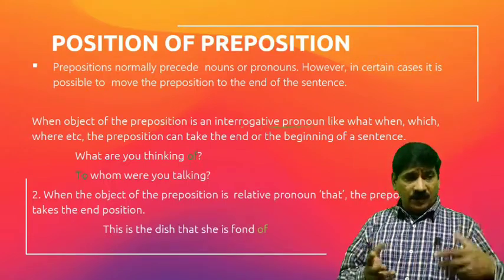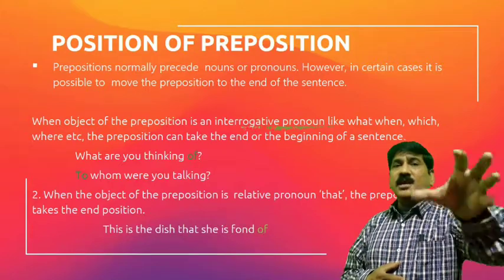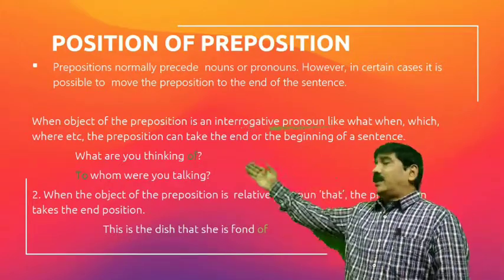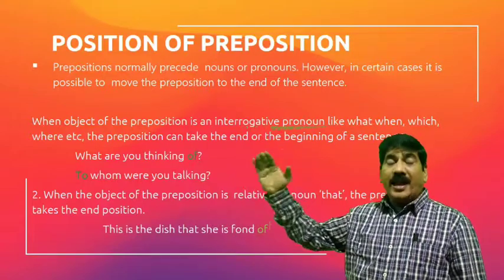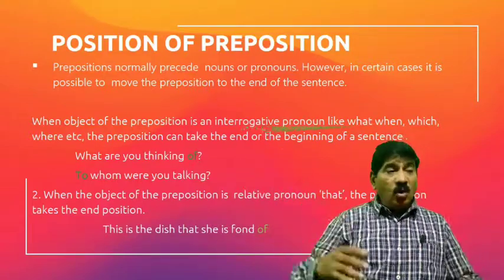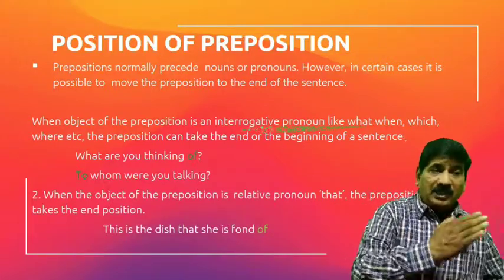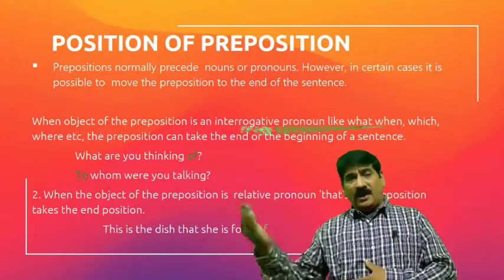अब जैसे हम लेते हैं, What are you thinking of? You see, it has come at the end of the sentence. To whom were you talking? It has come to the first part. So precede भी हो रहा है और आगे भी जा रहा है.